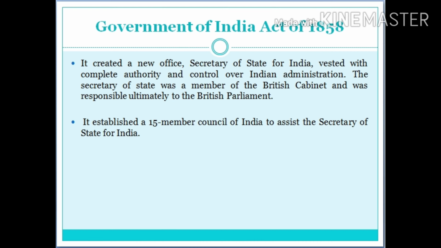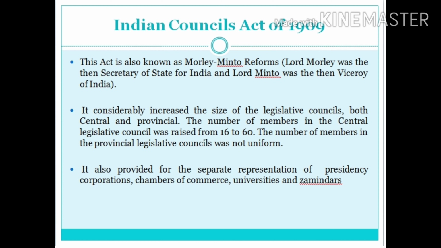Next act is the Indian Councils Act of 1909. This act is also known as Minto-Morley reforms. Lord Morley was the Secretary of State and Lord Minto was the Viceroy of India. It considerably increased the size of legislative councils both in the central and provincial. The number of members in the Central Legislative Council was raised from 16 to 60, and the number of members in the Provincial Legislative Councils was not uniform. It also provided for the separate representation of presidency corporations, chambers of commerce, universities, and zemindars.